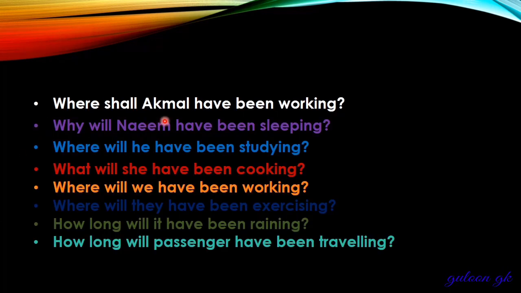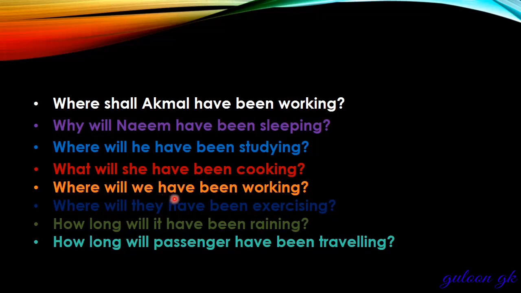Where shall Akmal have been working? These are all WH question sentences. You will understand how to make a WH question in future perfect continuous tense. Where will Akmal have been working? Why will Naeem have been sleeping? Where will he have been studying? What will she have been cooking?